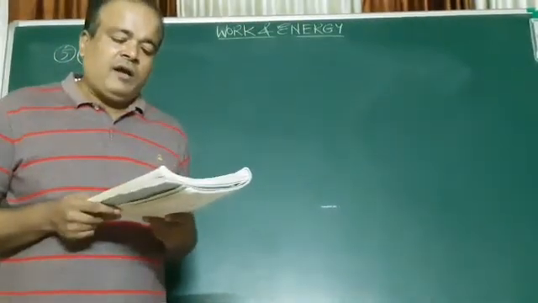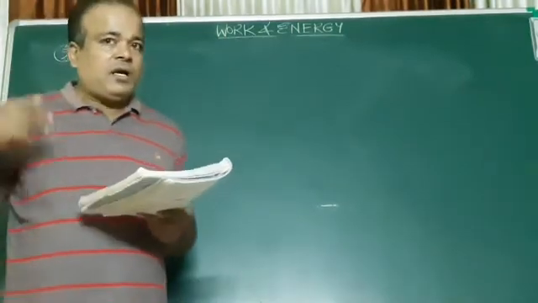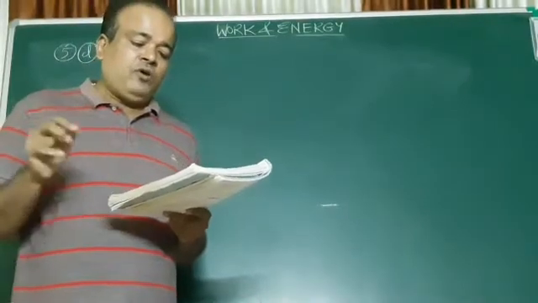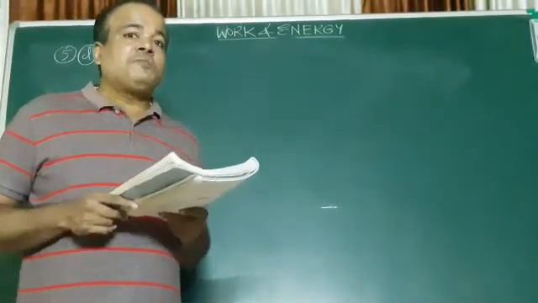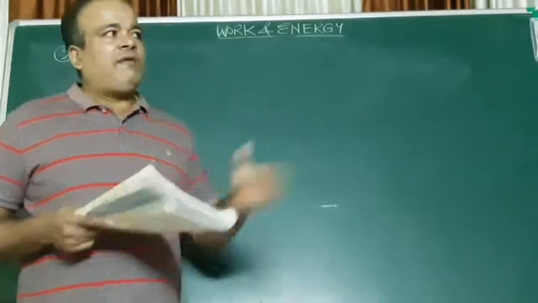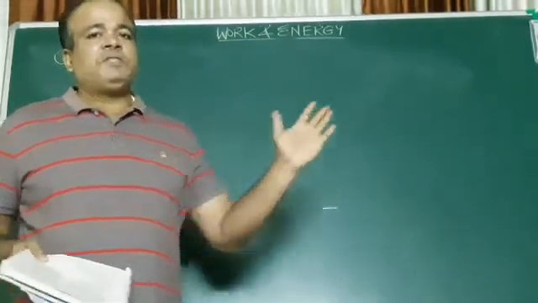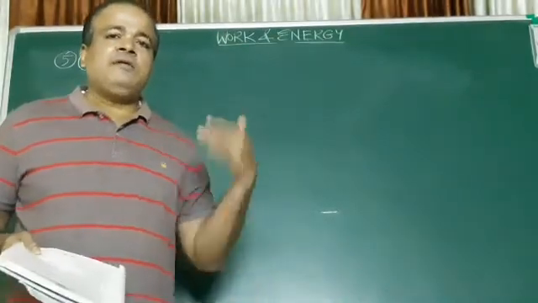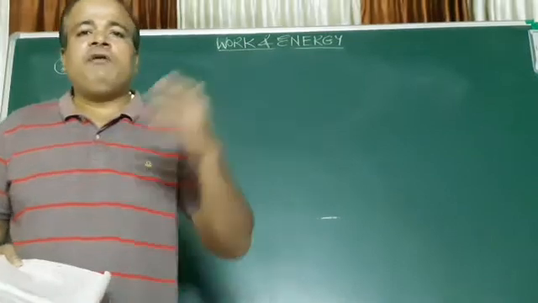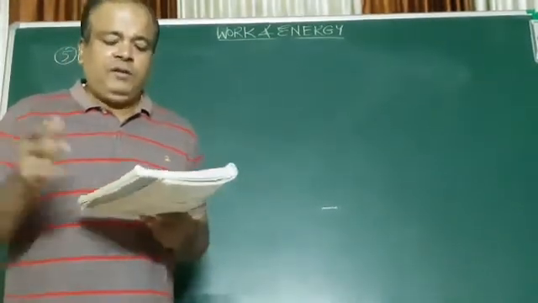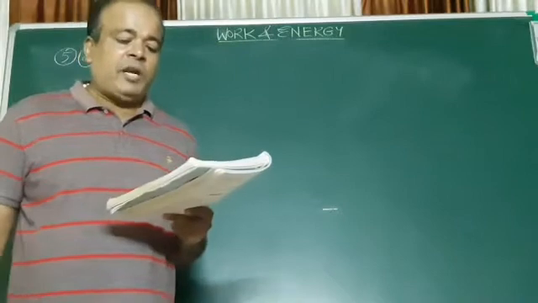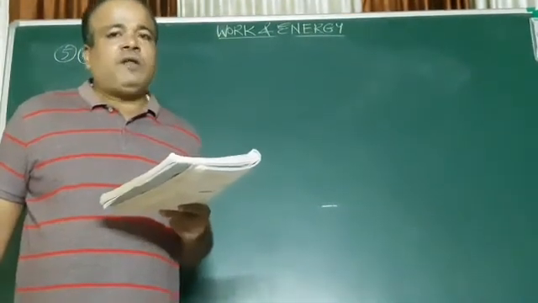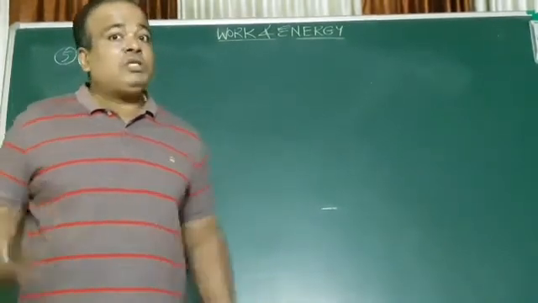The velocity of a car increases from 52 kilometers per hour to 72 kilometers per hour. Okay, so its starting speed was, say, 54 kilometers per hour. Maybe the driver pressed the accelerator and the speed has now increased to 72 kilometers per hour. Fine, he accelerated the car. How much is the work done if the mass of the car is 1500 kg? So how much work is done?